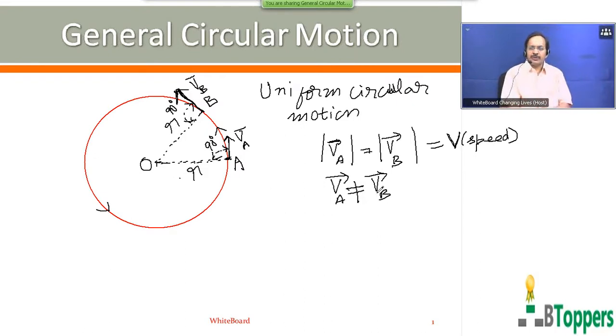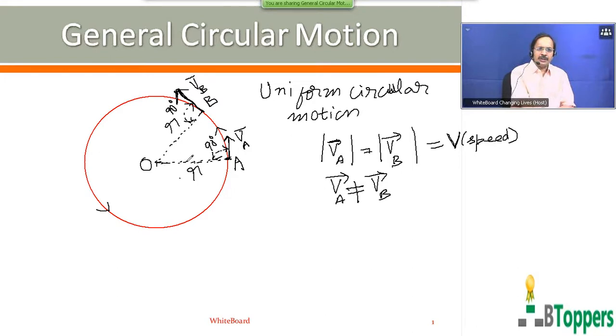So in uniform circular motion, velocity is not uniform. Velocity is constant in magnitude but continuously changes in direction. At any instant, the instantaneous velocity of the particle is directed along the tangent to the circular path at that instant.